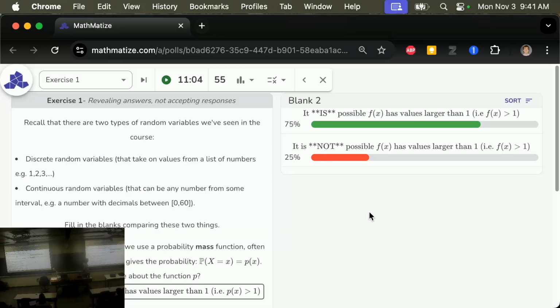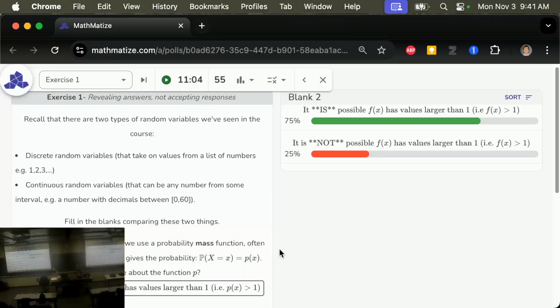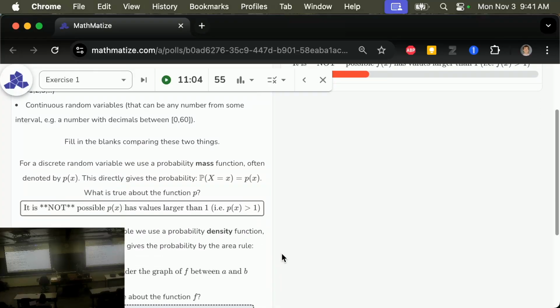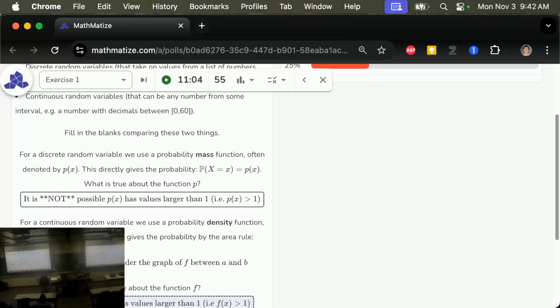This is a very common misconception, and it really is all about mixing up the p and the f. The probability mass function cannot be larger than 1 because the total has to be 1, and each individual value is an actual probability. But f is the height of the graph, and the height of the graph can be as large as you want. It's just that the area under the graph, that's the thing that can't be larger than 1.